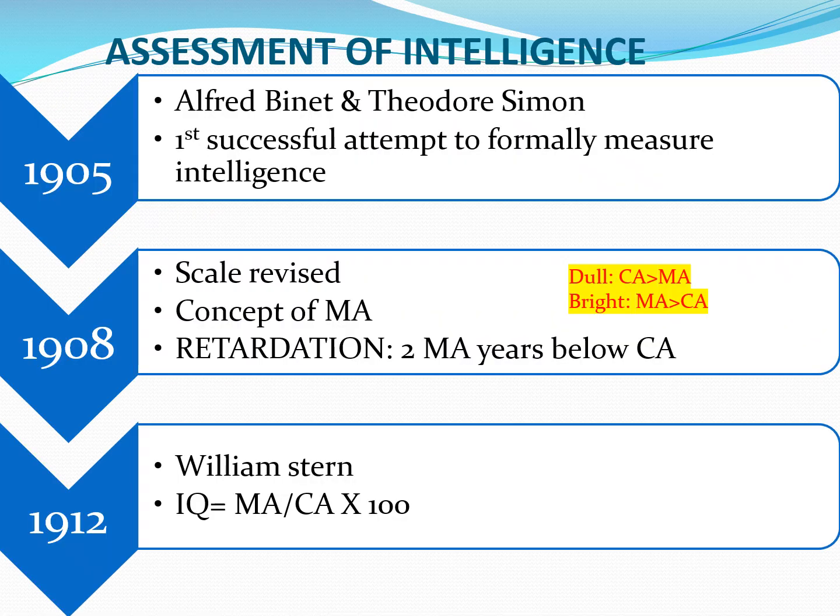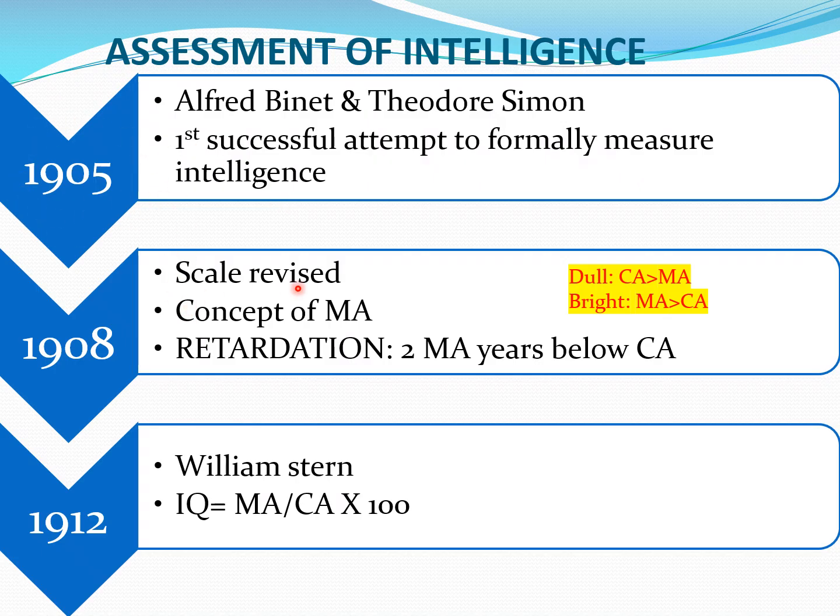Assessment of Intelligence. Alfred Binet was the first person to define intelligence. He defined intelligence as the ability to judge well, understand well, reason well, and he has also given the first theory of intelligence, that is known as the uni or the one-factor theory. He is the first person who was successfully able to measure intelligence, in the year 1905.